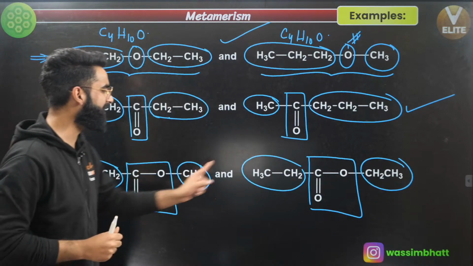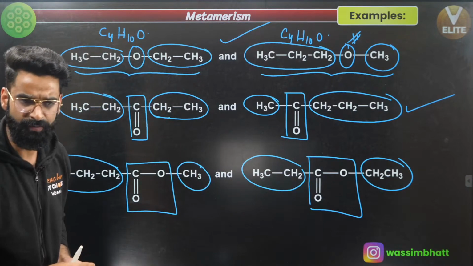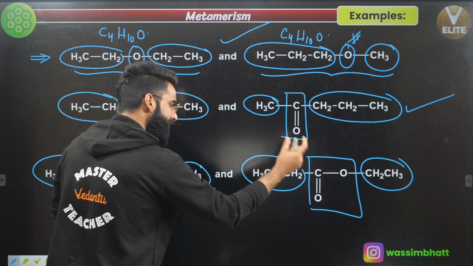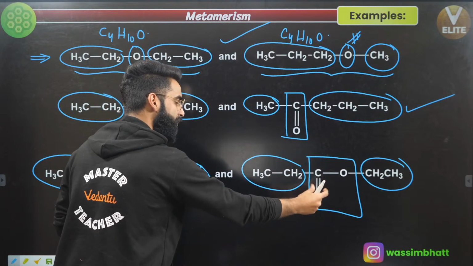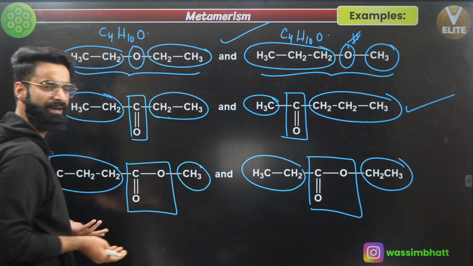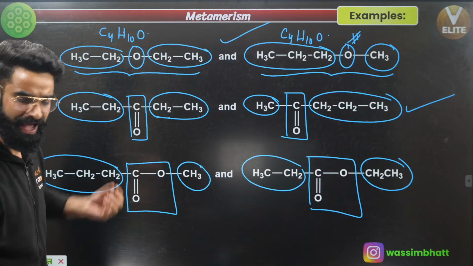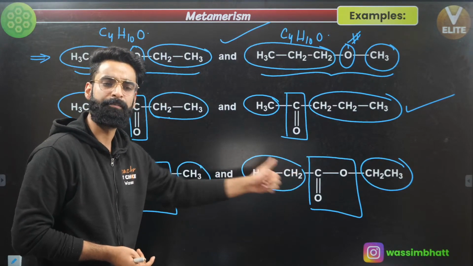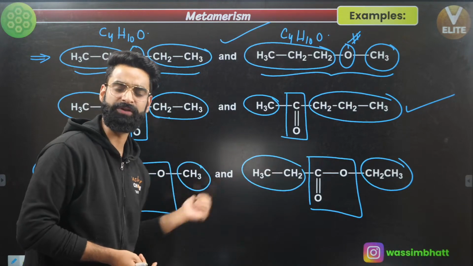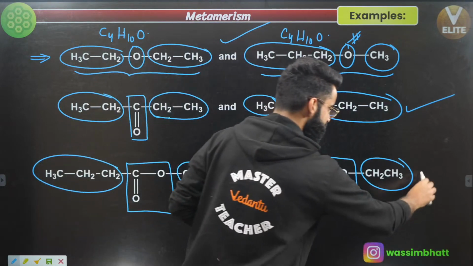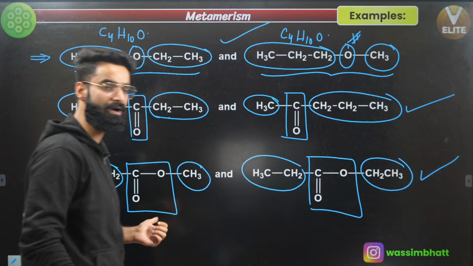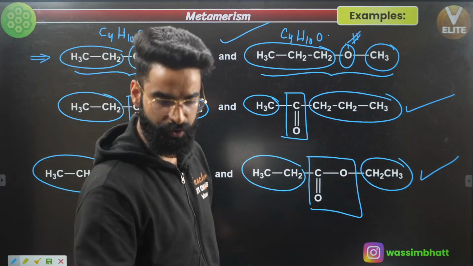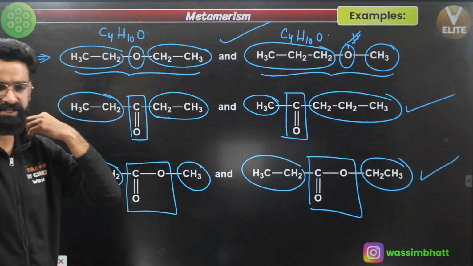Now people, if you compare these two molecules, the alkyl groups which are attached with these polyvalent groups in both the molecules, are these same or different? These are definitely different, right? And we know if the alkyl groups attached with the polyvalent groups are different in both the molecules, I'll simply call them the metamers. So again, these two are metamers of each other, yeah? Let me know in the chat box if you got the concept of what these metamers are.